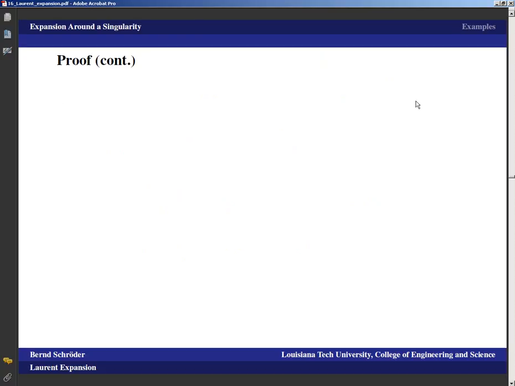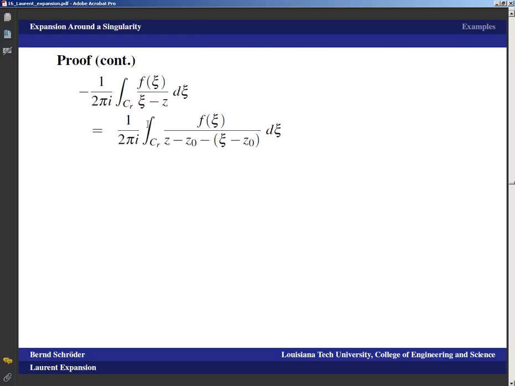We have that the first integral is equal to an infinite sum, a power series with the right coefficients. Now we want to look at that second integral, and we're going to keep the minus sign with us just to make sure everything stays clear. And we're going to do a similar expansion, namely this time we're going to pull the negative sign in and get z minus xi, and then we subtract z0 and subsequently subtract negative c0. So that means that these two expressions really are the same.